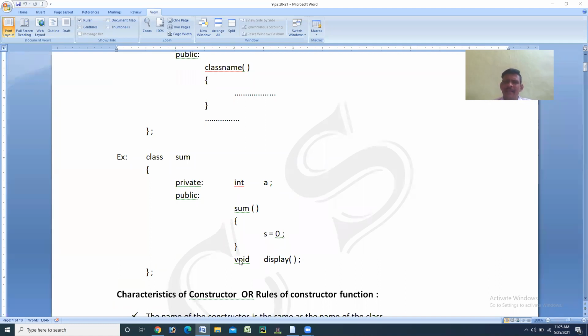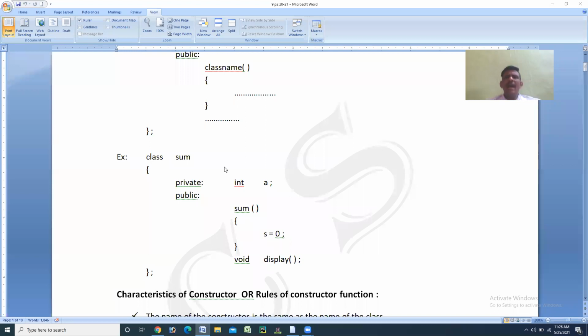Then, next, void display member function. This is a normal member function, whereas sum is a special member function. That's why it is called a constructor, because the name of this member function is the same as the class name. Then the class we are terminating with the help of, again, closing brace and semicolon. So this is an example concerned with the syntax that you follow for the constructor.